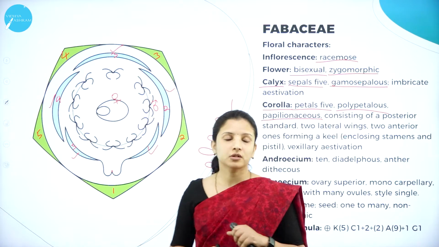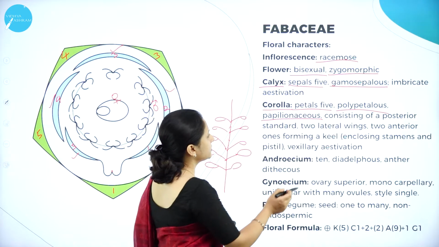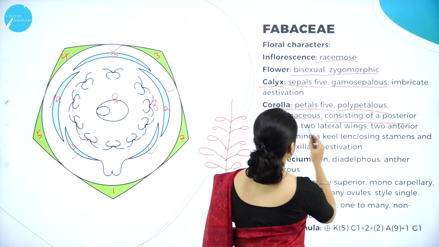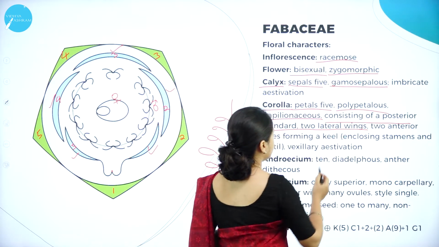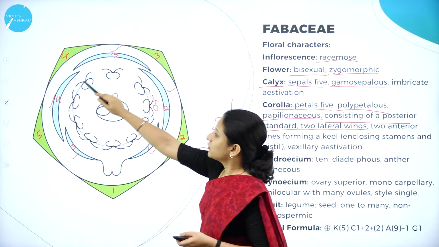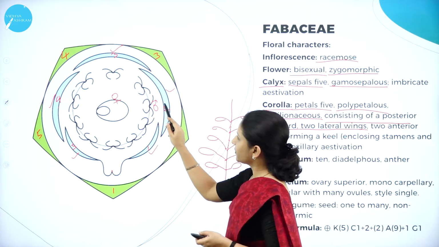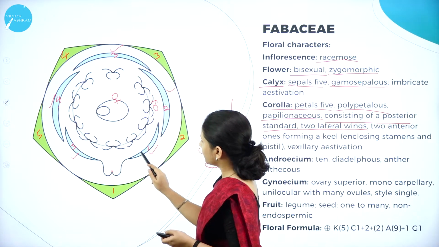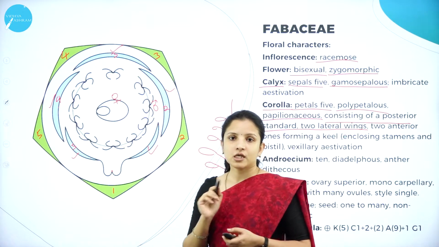So this is about the corollas, and also they consist of a posterior standard and 2 lateral wings. So they have 2 lateral wings, 1 standard petal, 2 lateral wing petals will be present, and 2 keel petals will be present, which is connected to each other.